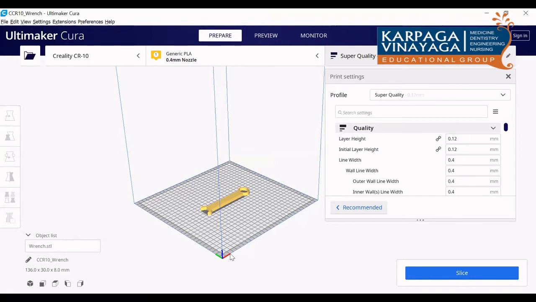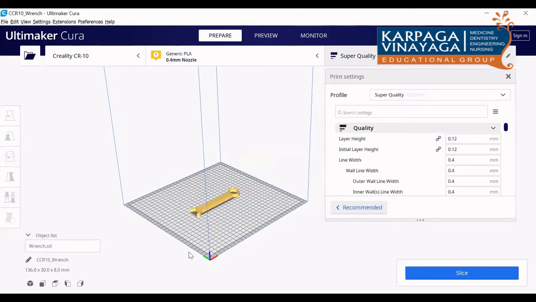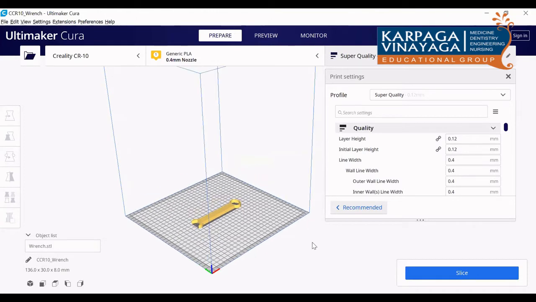So before going for slicing, one thing we have to keep in mind: the object you are placing here should be within the particular volume of the platform. It should not exceed that platform. Here there is no problem, our build part is compatible with the volume of the platform.